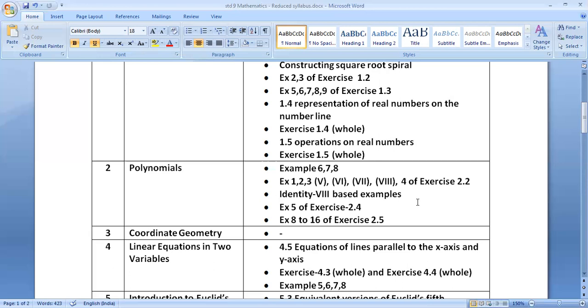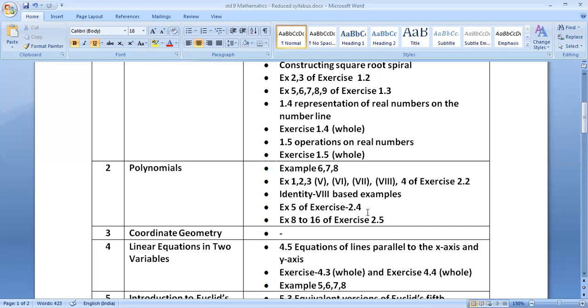Then let us go ahead. That is exercise 2.5. Question number 1, 2, 3, 4, 5, 6, 7 on page number 48 and 49, these are included. But exercise 2.5, 8 to 16 sums are excluded.